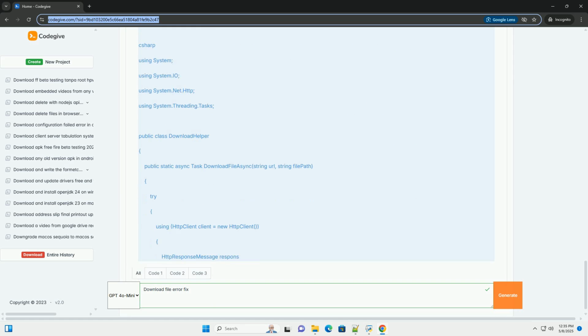Now, let's look at code examples demonstrating how to handle download errors in different programming languages. These examples focus on detecting errors, providing informative feedback to the user, and implementing strategies for resuming downloads. 1. Python, using the requests library. Key improvements and explanations: stream=True is essential for downloading large files.